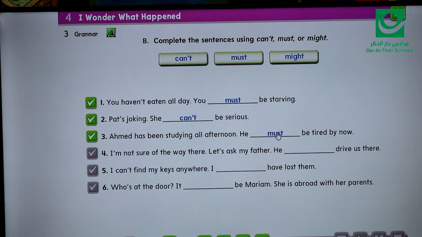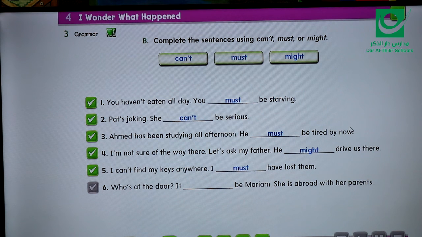What about number 4? I'm not sure of the way there. Let's ask my father. He might drive us there. Well, in this situation, I'm going to ask my father, but I don't know whether he will accept or refuse. I'm not sure. So it should be might drive us there. Number 5, I can't find my keys anywhere. I must have lost them. If you can't find your keys, that means I'm sure I have lost them.